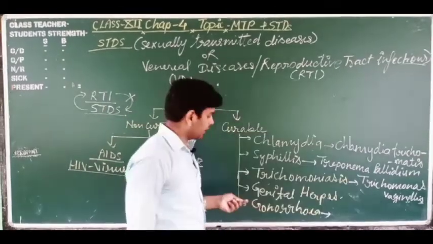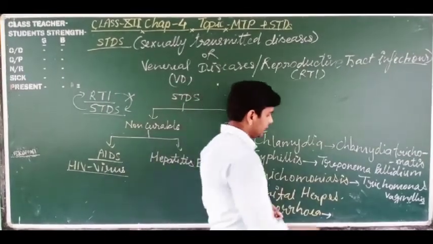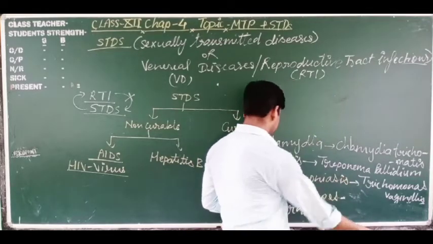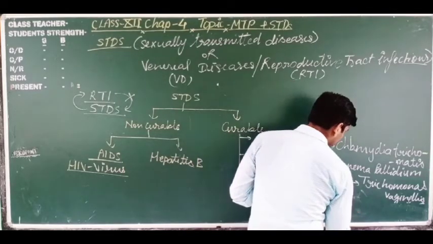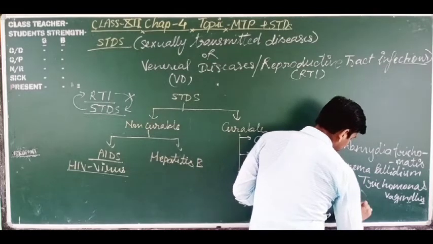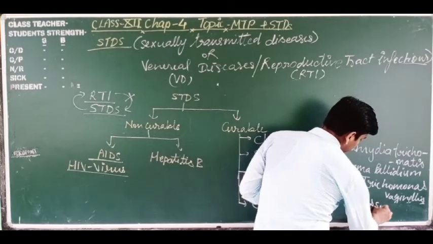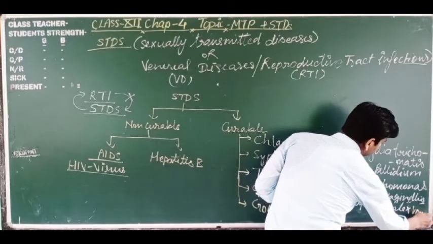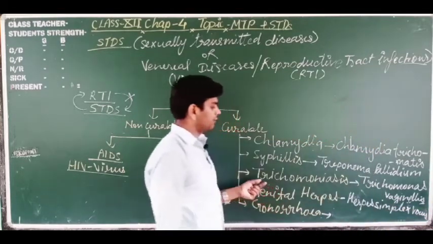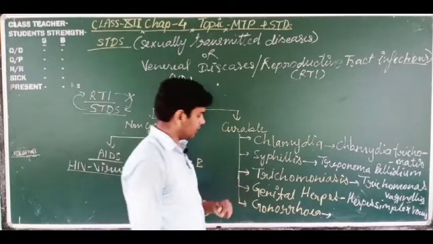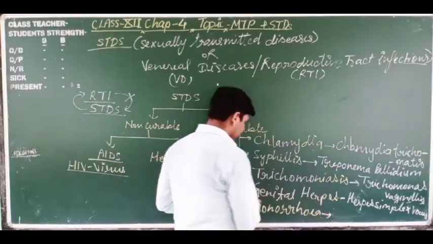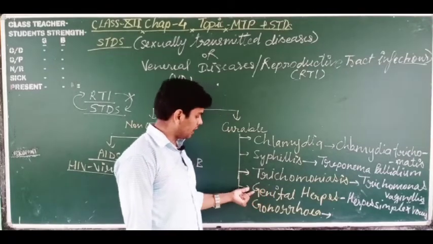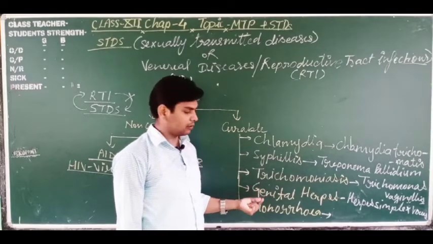Genital herpes. This is a disease caused by a virus, the herpes simplex virus. Herpes simplex virus is the causal organism of genital herpes. In this one, there are ulcers. Some ulcers are formed on the external genitalia.